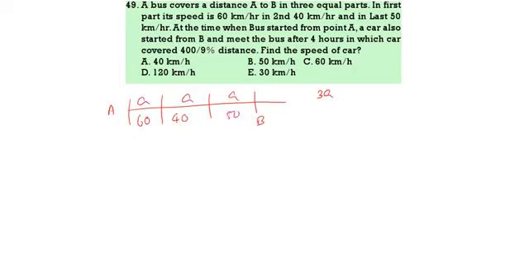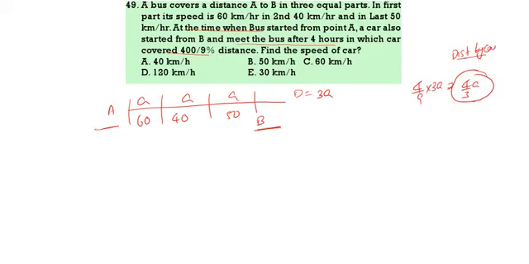Now the bus is starting from A, the car is starting from B. That means both are moving in which direction? Opposite direction. They meet after 4 hours, and the car covers 4 by 9 of the total distance. The total distance is 3a, so the distance by car is 4a by 3.